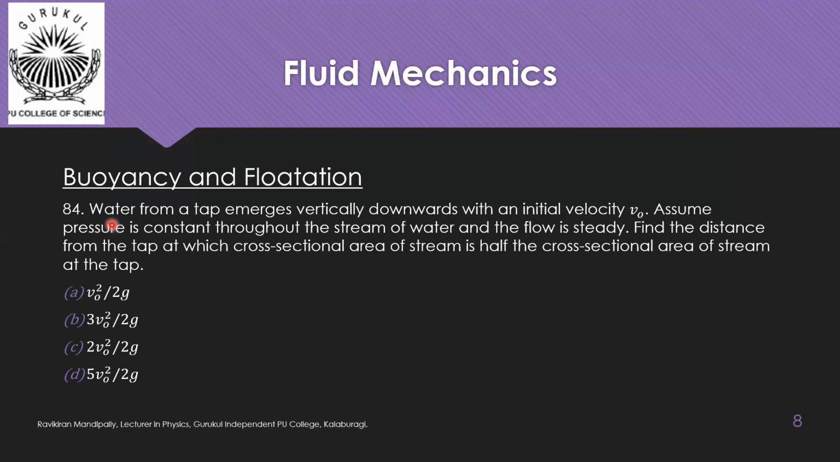Question number 84. Water from a tap emerges vertically downwards with an initial velocity V0. Assume pressure is constant throughout the stream of water and the flow is steady. Find the distance from the tap at which the cross-sectional area of the stream is half the cross-sectional area of the stream at the tap. The options are V0 square by 2g, 3 V0 square by 2g, 2 V0 square by 2g, and 5 V0 square by 2g.